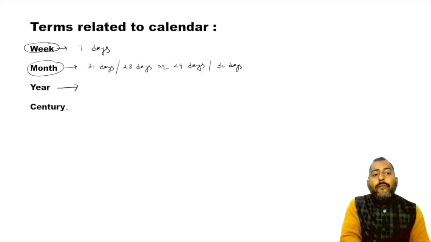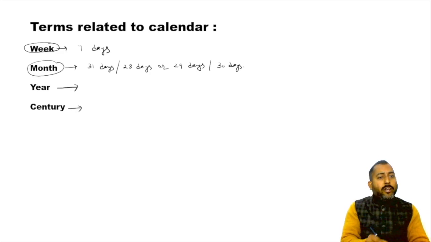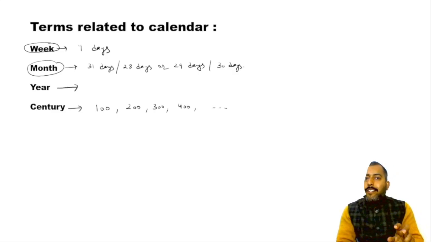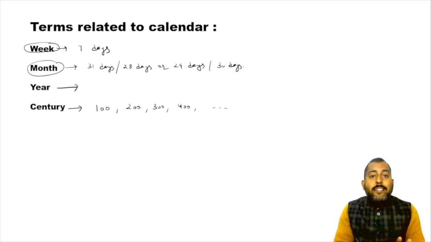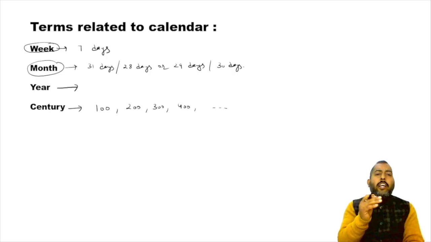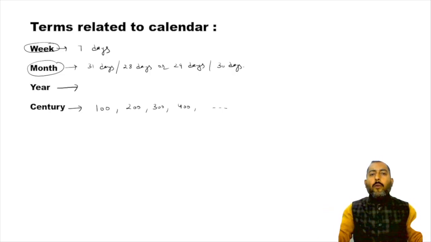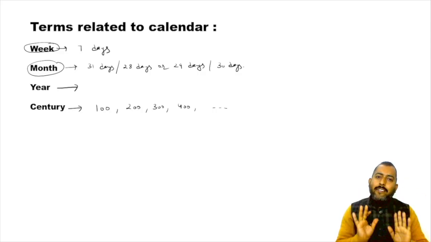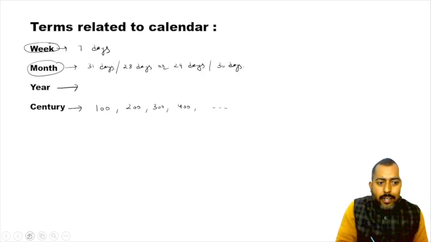And then we know about century. What is a century? A year which is ending with two zeros, like 100, like 200, like 300, 400, and so on. What is a century, or what is a century year? The year which is ending with two zeros. Simple. I hope you know about it. So don't write it. Just listen. Let's revise. That's it. Okay. Let's move on.